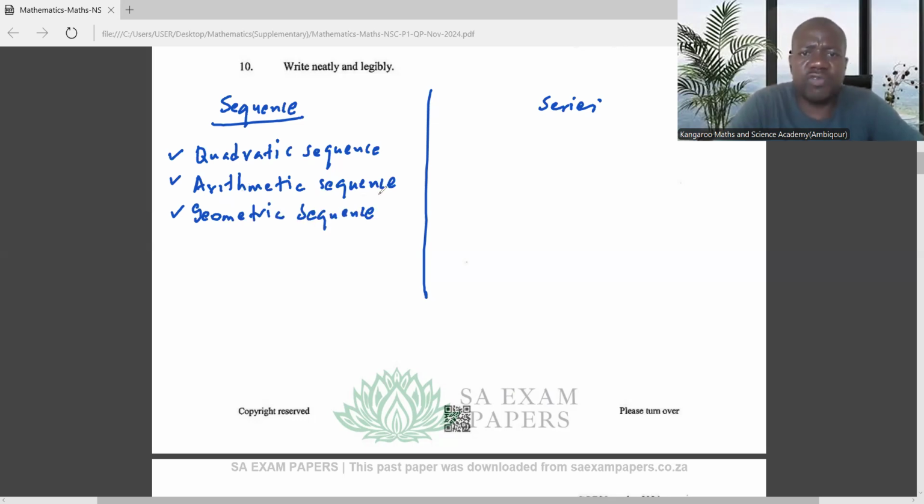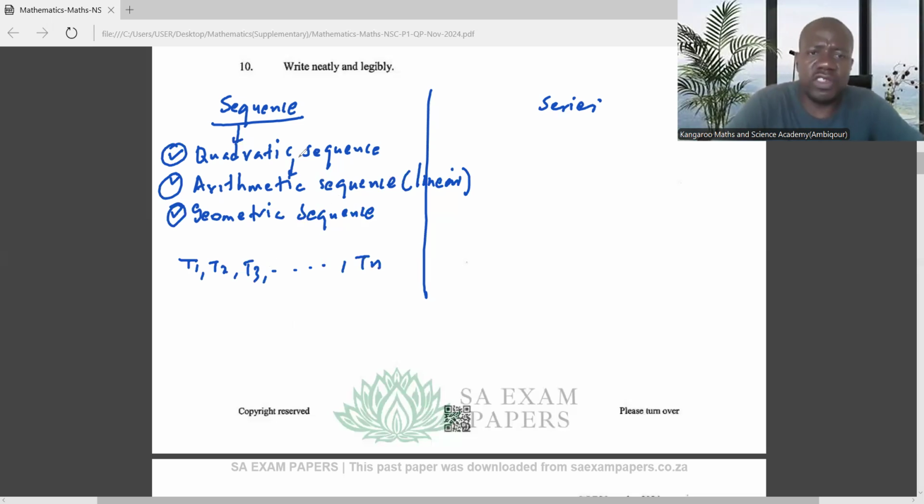Try to understand the difference. Remember, arithmetic is also called linear, the one that you learned in grade 11. Okay, then make sure that you go through this one by one. Try to understand their differences. And also remember, when we talk about sequences, you are writing terms in consecutive order. So T1, T2, T3 up until Tn. I'm not going to spend more time on this.